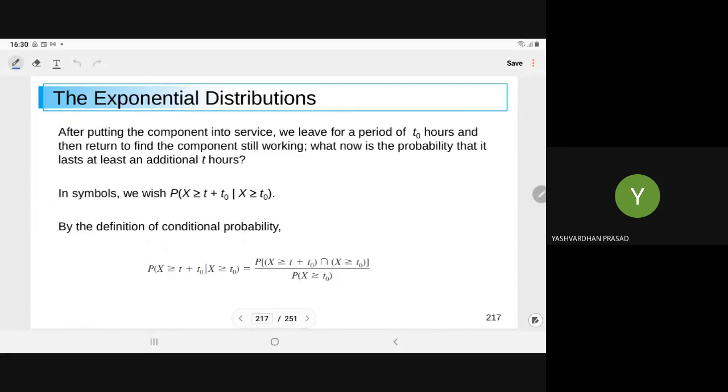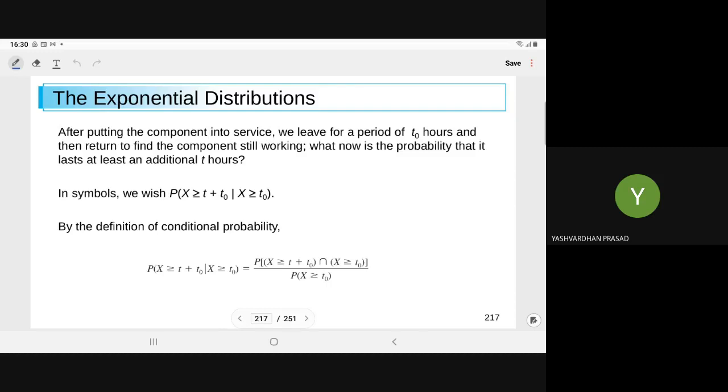Suppose that X is the lifetime of the component. Now I'm explaining the memoryless property through the example of reliability. So what is the meaning of memoryless? For example, you have purchased a TV. If it is working today, it is immaterial when you purchased it, how many years old it is. If the TV is working properly today, you never bother about when you purchased it. You never bother about the past of that TV. That is the memoryless property.